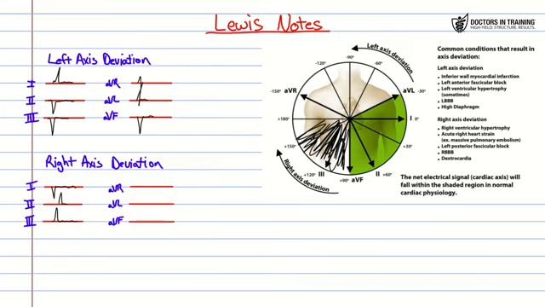Again, remember we talked about AVR being a bit neutral in that last one, but in this one we're probably going to see a little bit of a back and forth here. AVL, big negative deflection, so that's what you're going to see there. And then in AVF, we are going down in that right direction, so that's definitely going to give us a positive deflection. All right, so really not all that complicated, but you need to keep the big axis deviation chart in your mind on where 1, 2, 3, AVF, AVR, and AVL are going to be, and that way you won't get fooled.